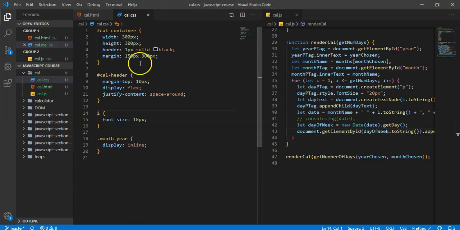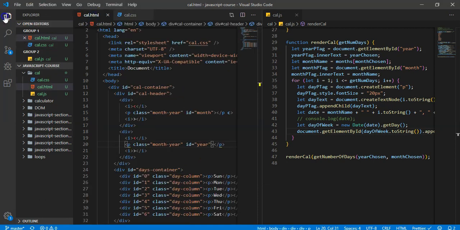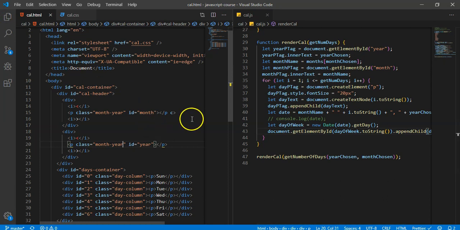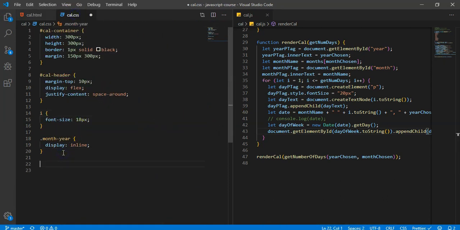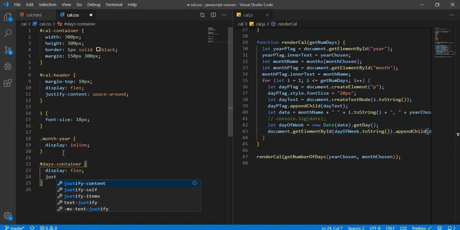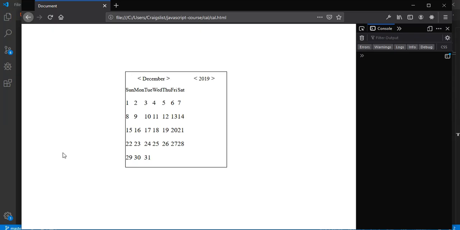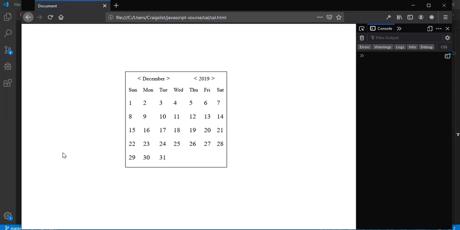Next, what we want to do is, once again, in our CSS, I'm going to cancel out of my file explorer here. I don't need that. We want days container to have a display flex. So days container display flex. Check what we got. Perfect. And then we're going to do justify content space around. Boom. All right. Looks good, right?